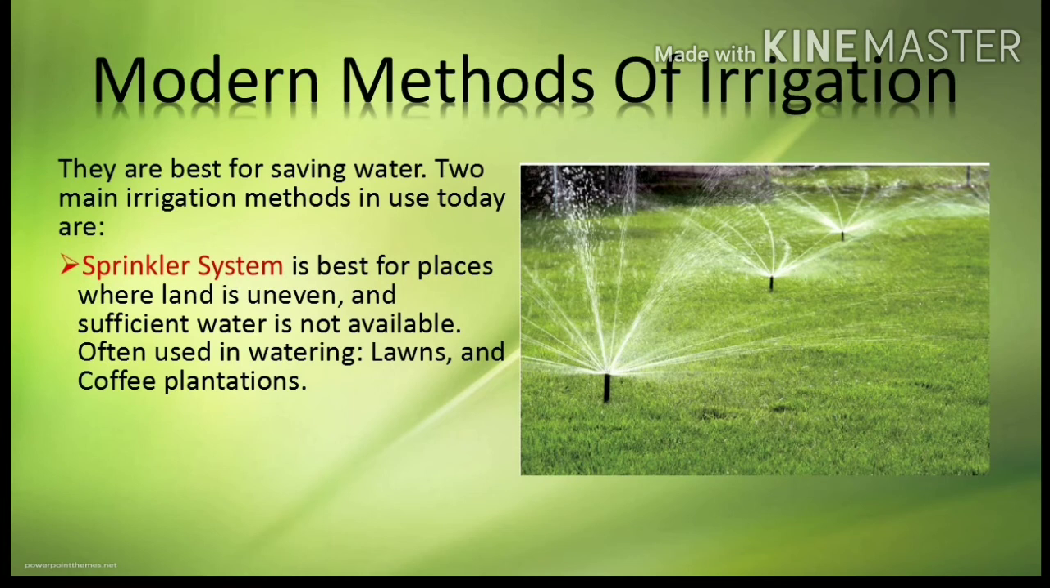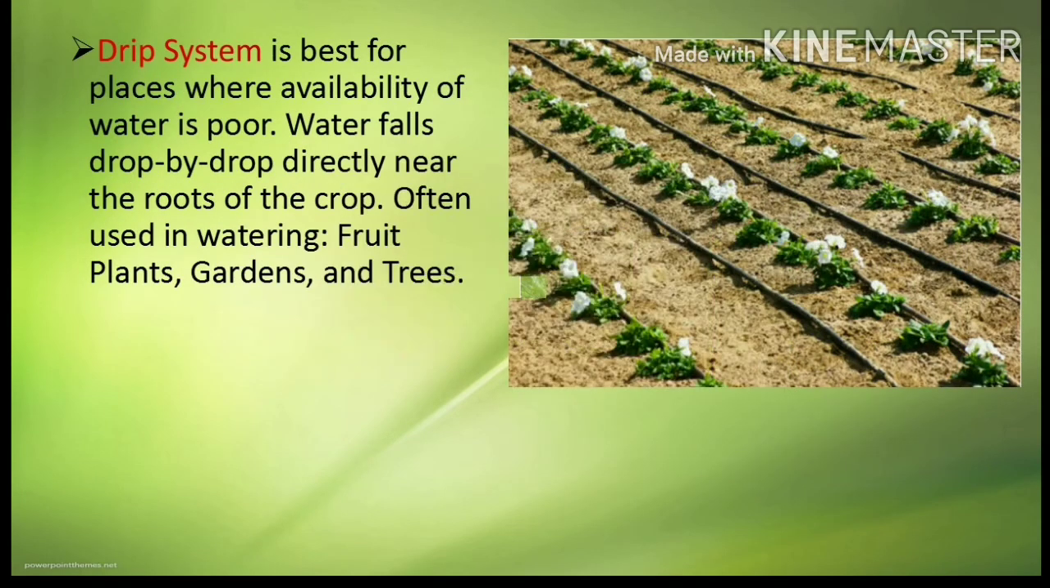Sprinkler system is the best for places where land is uneven and insufficient water is available, often used in watering lawns and coffee plants. Drip system is better for places where availability of water is poor. Water falls drop by drop directly near the root of the crop, often used in watering fruit plants, gardens, and trees.